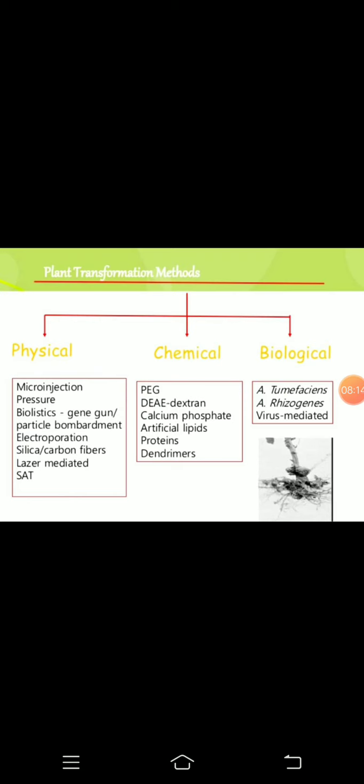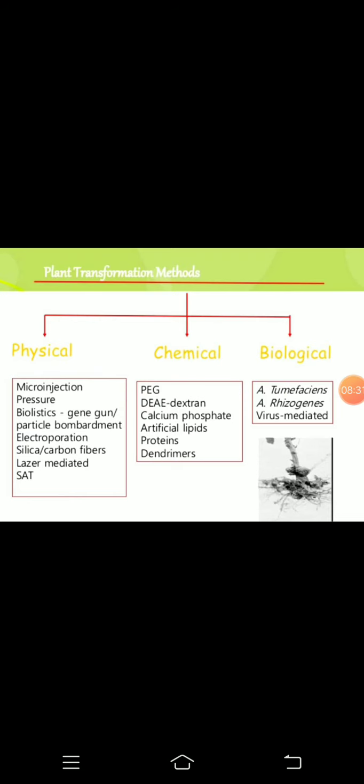And what is the living material? Bacteria. Here you can use two types of bacteria, Agrobacterium tumefaciens and Agrobacterium rhizogenes. There is another method also, the virus mediated method.